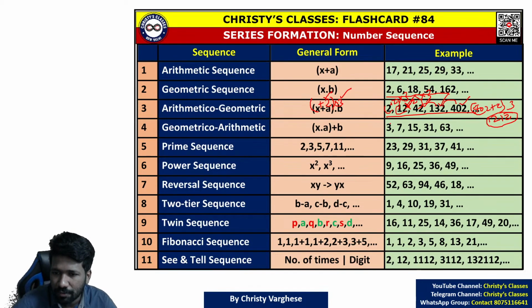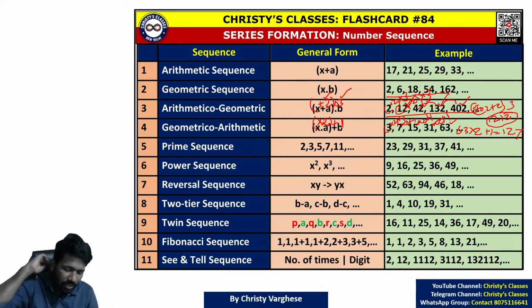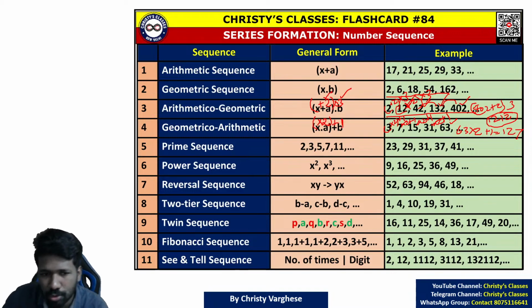Multiply by a common number means, for example, 3 into 2 is 6 plus 1 is 7. 3 into 2 plus 1, 7. 7 into 2 plus 1 is 15. 15 into 2 plus 1, 31. 31 into 2, 62 plus 1, 63. So 63 into 2 plus 1 will be the next term. That is 127. So in this example, multiplication is done by 2. 2 is the number to be multiplied with and 1 is the number to be added with. Instead of 2 and 1, it can be any other number also. All of you understood what is geometrico-arithmetic sequence?